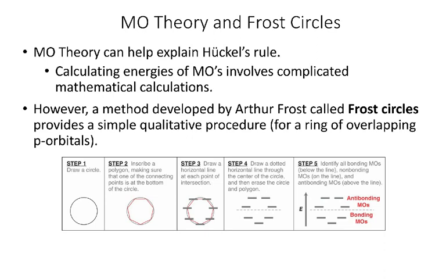And one such method that was developed for ring systems like we've been talking about is called Frost circles. It provides a simple qualitative procedure for at least determining the energies of the orbitals in rings of overlapping p orbitals. I've got the steps down here, but I have them blown up larger so they're easier to read, and we'll go through them more slowly on the next two slides.